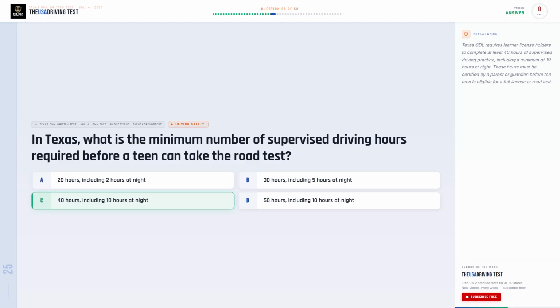The correct answer is C, 40 hours including 10 hours at night. Texas GDL requires learner license holders to complete at least 40 hours of supervised driving practice, including a minimum of 10 hours at night. These hours must be certified by a parent or guardian before the teen is eligible for a full license or road test.